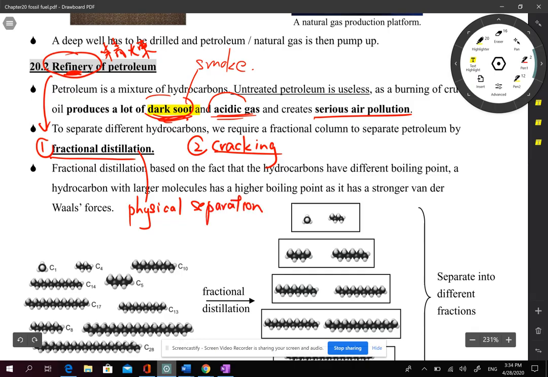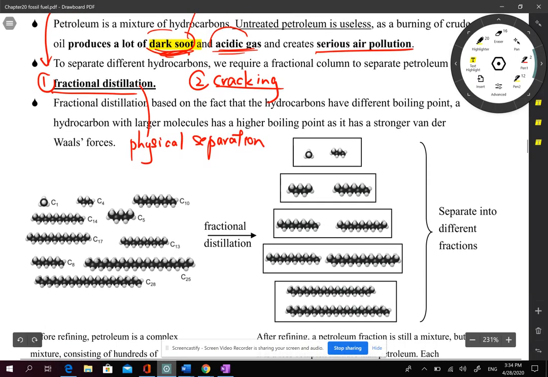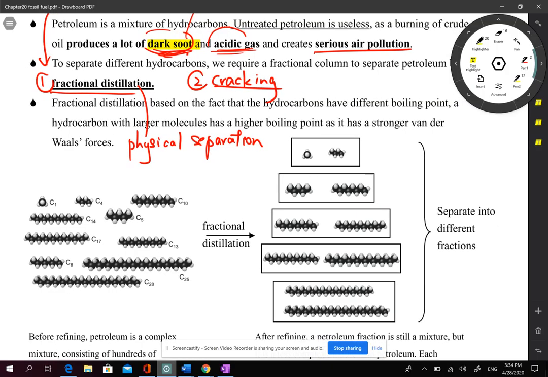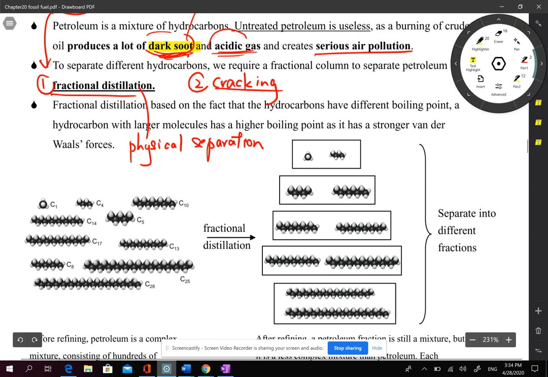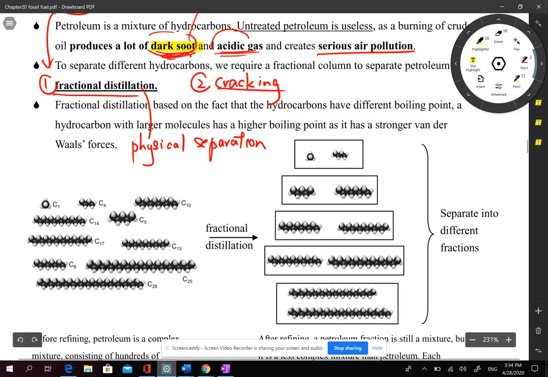Actually, distillation is a separation method, but fractional distillation is more suitable for separating a mixture.